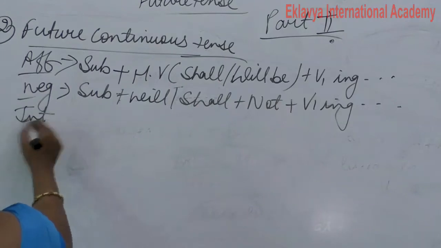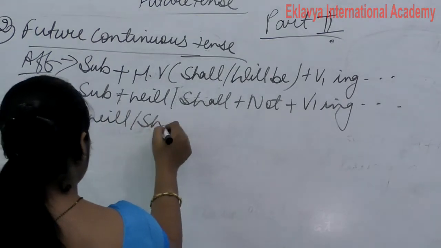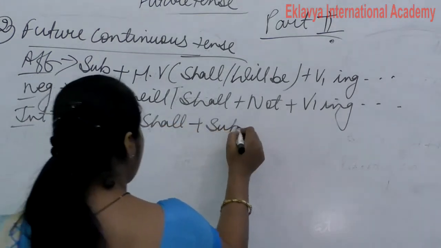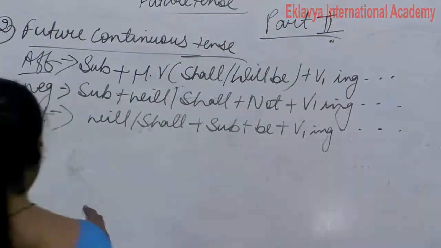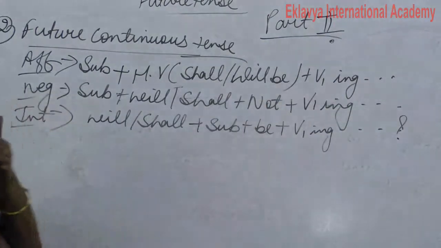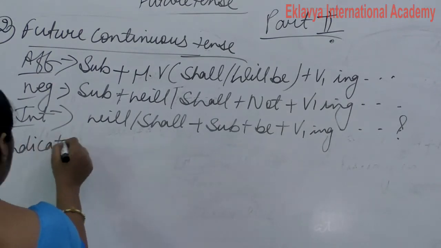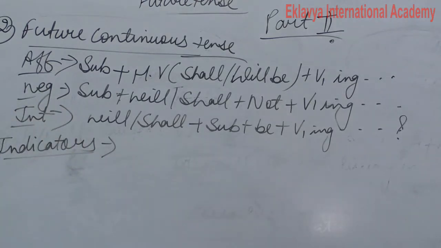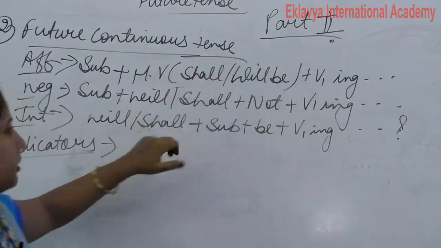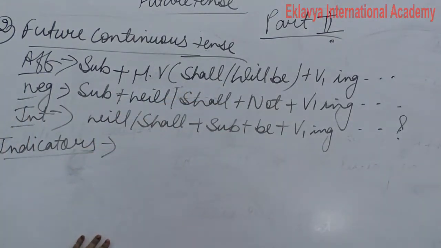And interrogative, what is interrogative? Interrogative is will, shall plus subject plus be plus verb first form ing and rest of the sentence and question mark. Clear? So these are the three structures of future continuous tense.